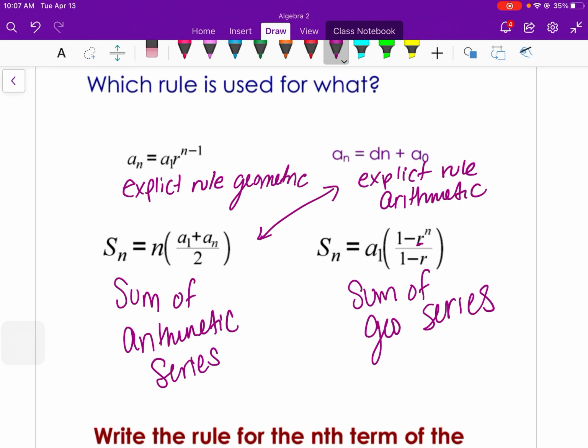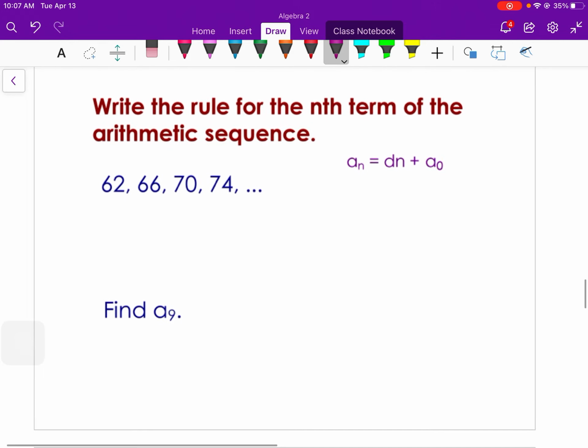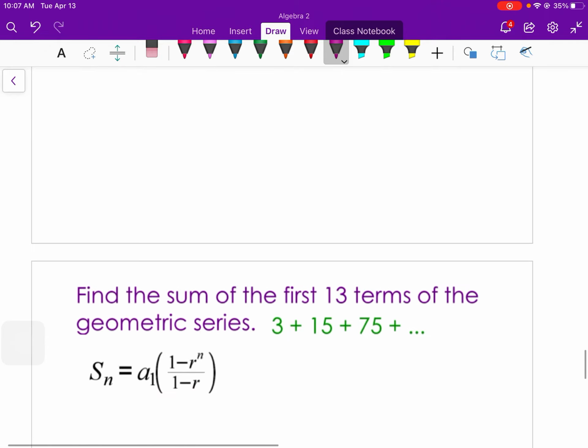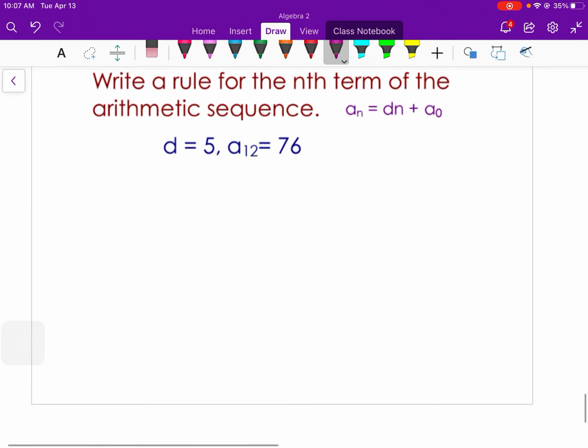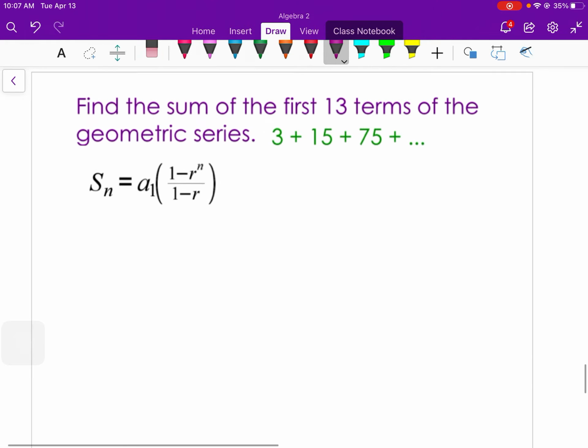So just going through those. And these just start to repeat again.